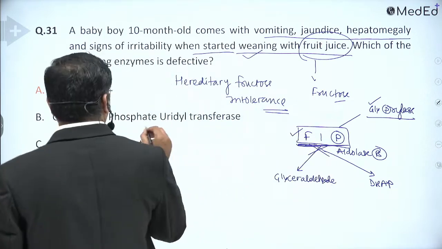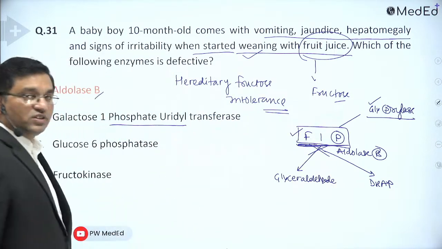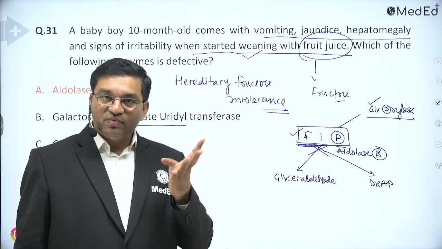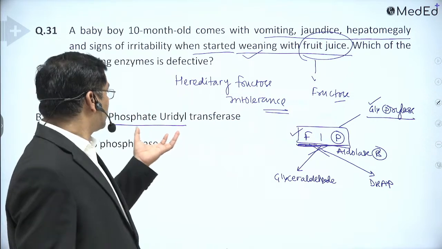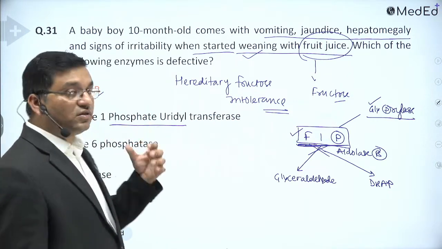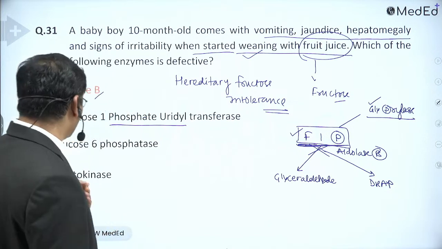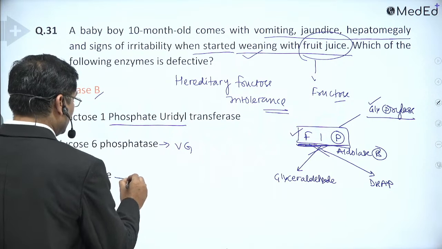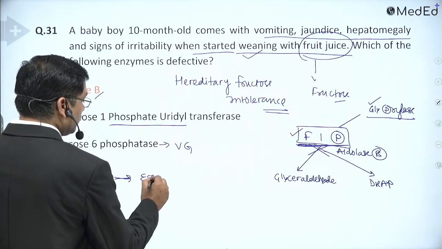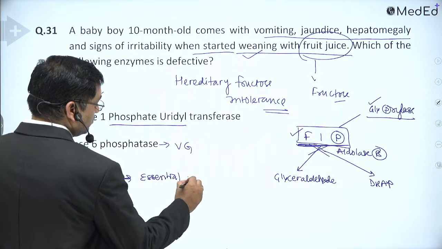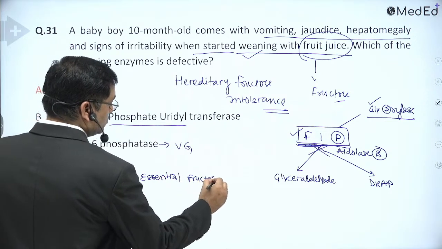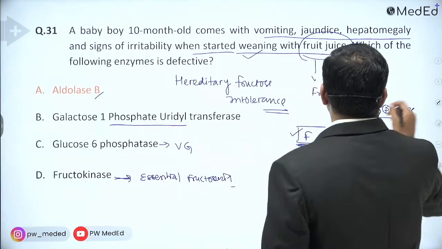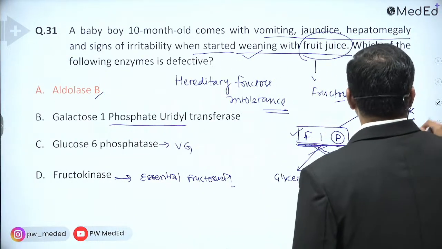This enzyme is not defective in galactosemia, which is associated with congenital cataract. Along with these symptoms, there may be congenital cataract also, when the baby is on breast milk. Glucose 6-phosphatase deficiency is von Gierke's disease. Fructokinase deficiency is essential fructosuria. It is an asymptomatic condition, essential fructosuria, in which fructokinase converts fructose into fructose 1-phosphate.